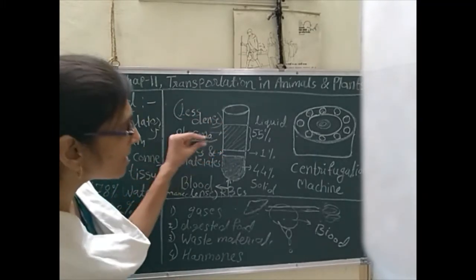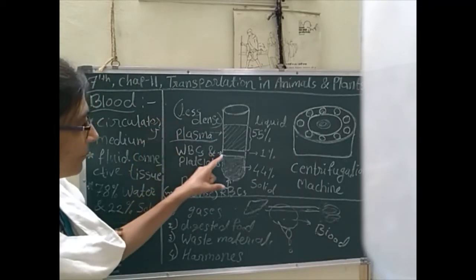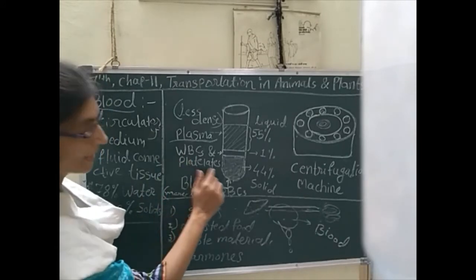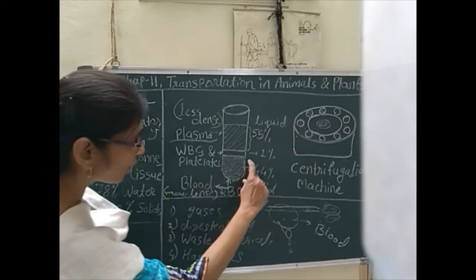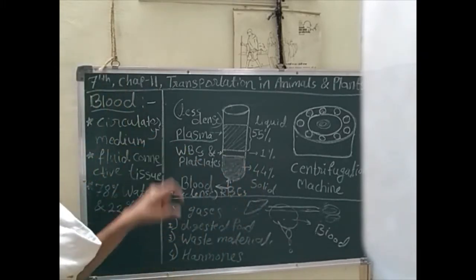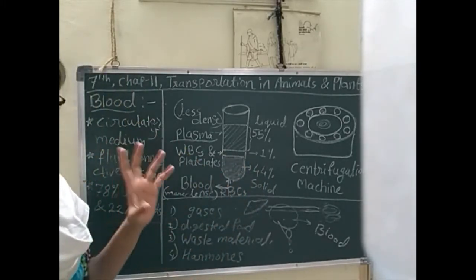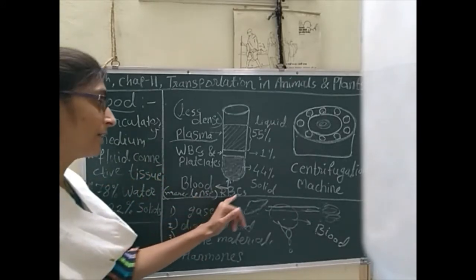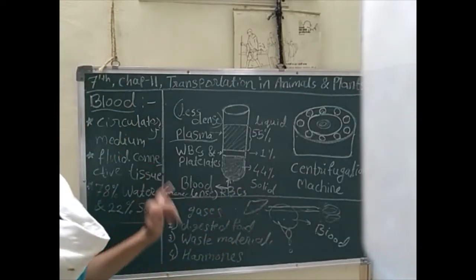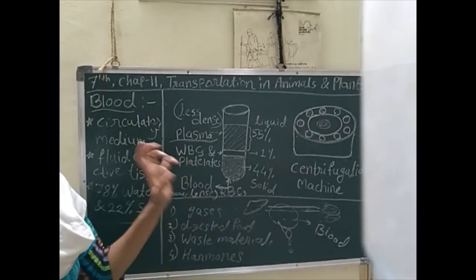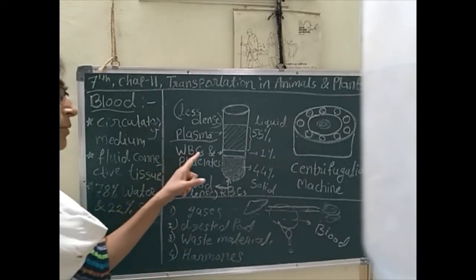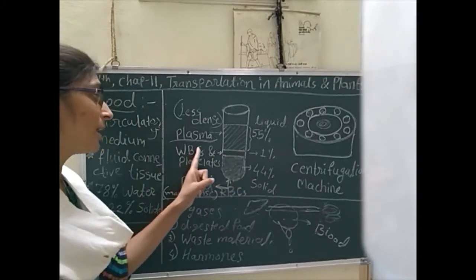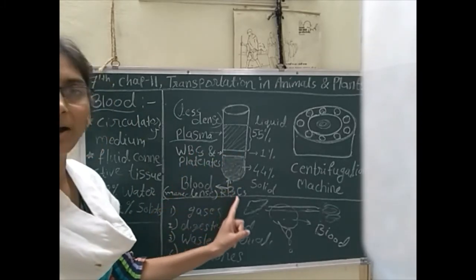And the very small middle part, we can see here, has WBCs and platelets. And the solid part which has settled down at the bottom has very high density. It is the more dense substance, and that is called RBCs, meaning red blood cells. And these WBCs mean white blood cells. The white blood cells are at the middle part, and the red blood cells at the bottom.